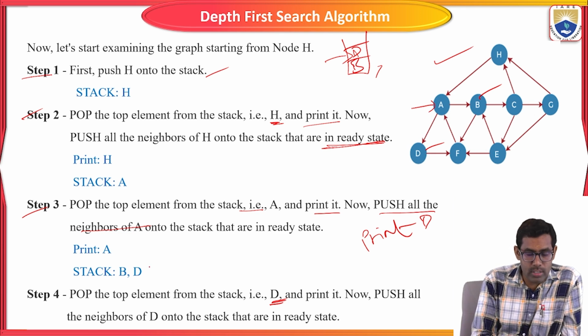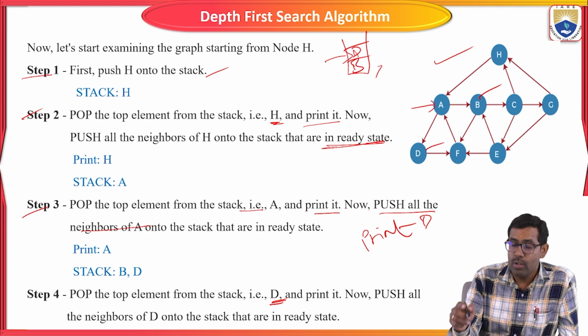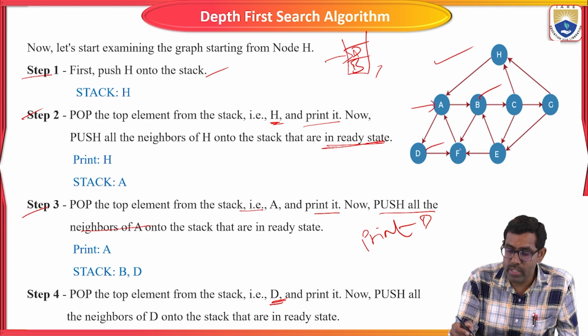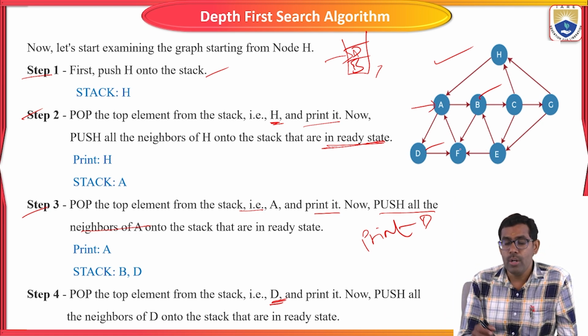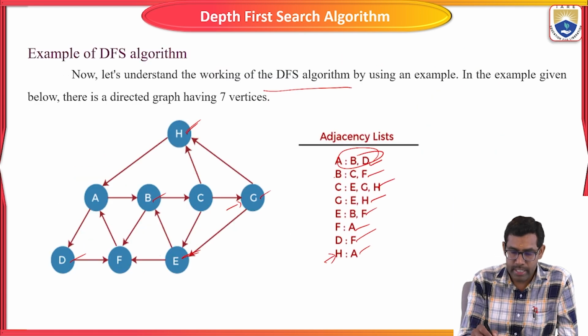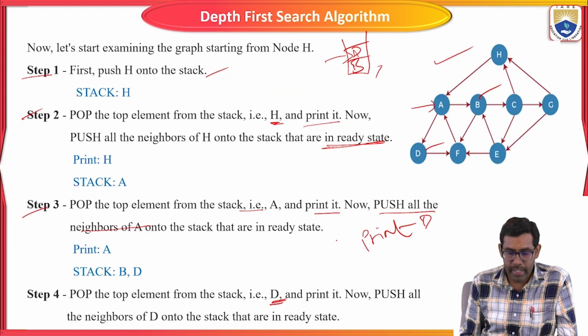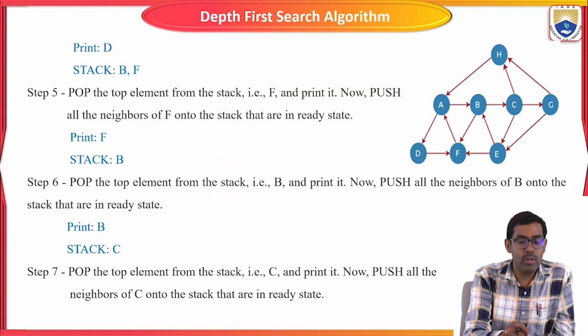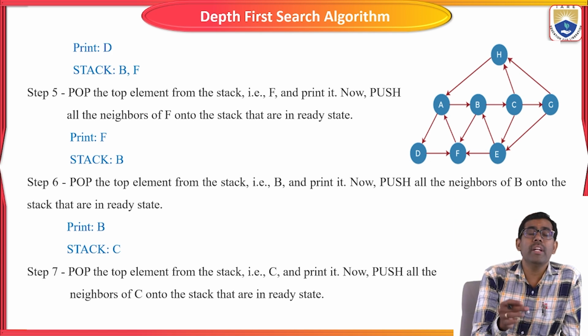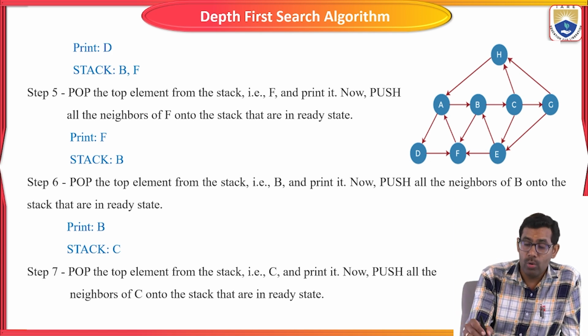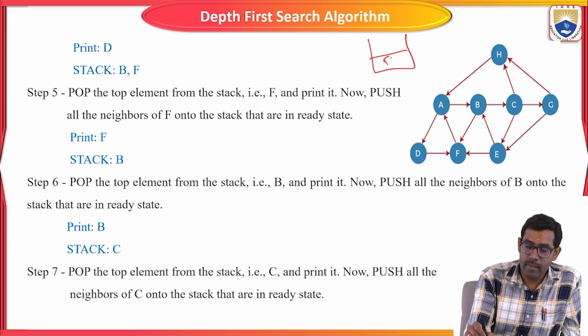Push all the neighbors of D onto the stack that are in the ready state. Which one is a neighbor of D? Only F is there. Already B is present on the stack, and we only take the element on top of the stack, so B is already in the stack.